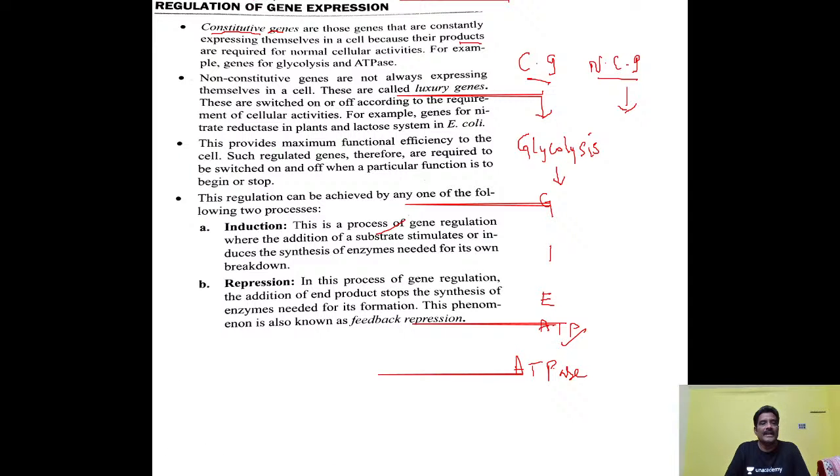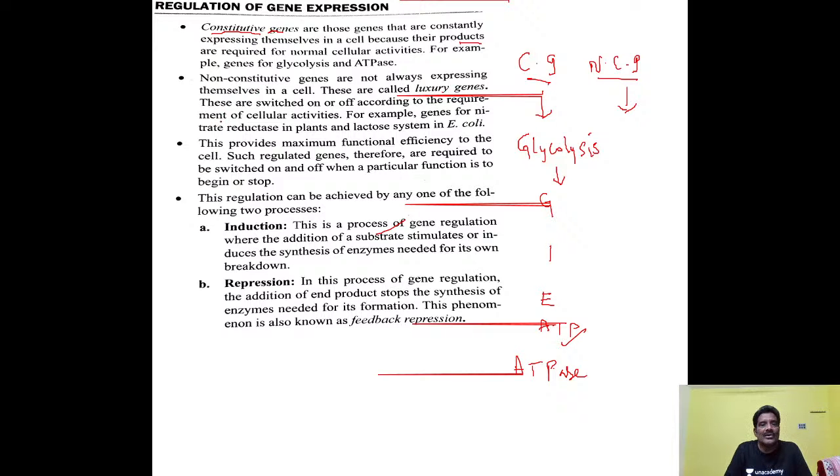And also here regulation of genes. In regulation of genes, there are two types of genes here, consecutive genes and non-consecutive genes. Consecutive genes control processes like glycolysis, in which substrate molecules get oxidized and release energy. Continuous production of ATP is very, very important. So continuously the gene products function. Non-consecutive genes do not work continuously. When there is requirement, they will be expressed. When there is no requirement, they will not be expressed. These genes are called luxury genes also.